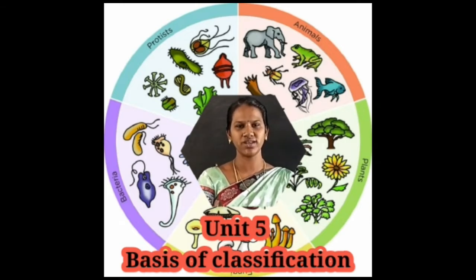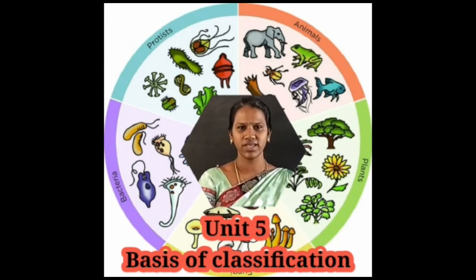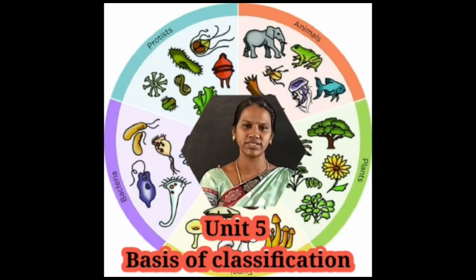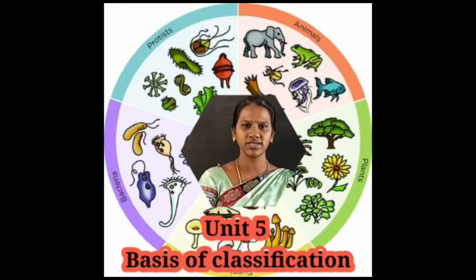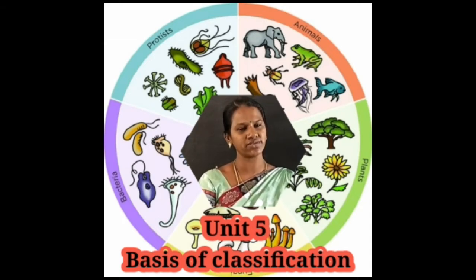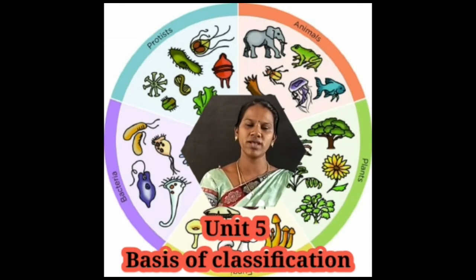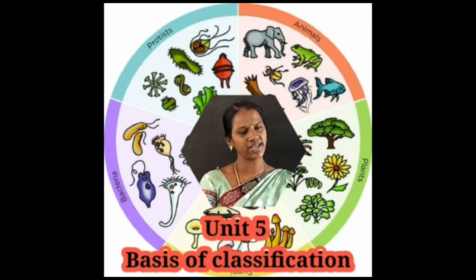In this video session, you are going to learn the lesson Basis of Classification from Biology of Standard 7. In this lesson, you are going to learn the need of dichotomous classification, classification of animals, classification of plants, the importance of five-kingdom classification and the binomial nomenclature. Come, let's enter into the lesson.